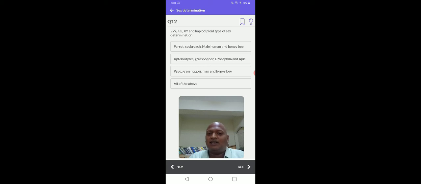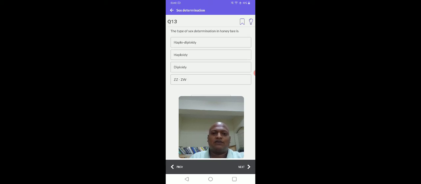So in the correct order given, see here, first option: parrot, bird, ZW; cockroaches, XO, male; human, XY; and honeybee, haplodiploid, correct. Another option: a bird, ZW; grasshopper, XO, correct; Drosophila, XY, correct; and Apis indica, Apis means honeybee, haplodiploid, correct. Pavo cristatus is a bird, ZW, yes. Grasshopper, XO, correct. Man, XY, yes. Honeybee, haplodiploid. So what is the answer? The answer is all of these. Okay, right. Question number 13.